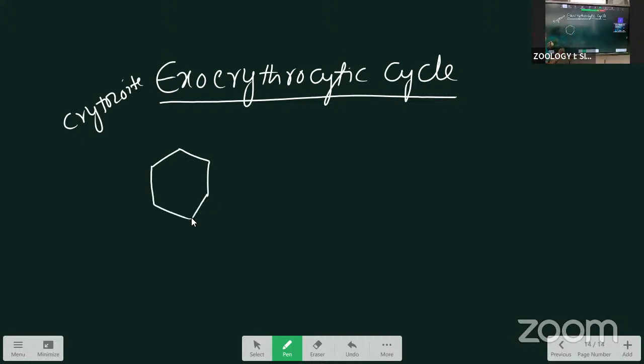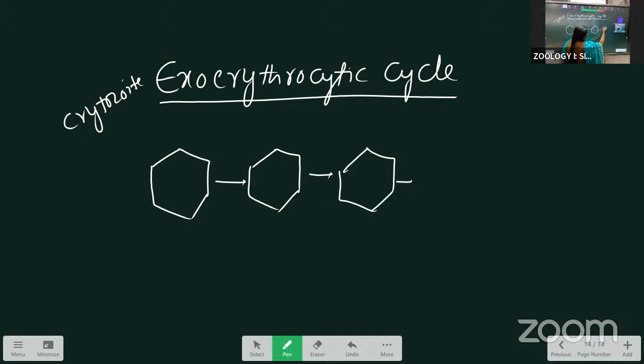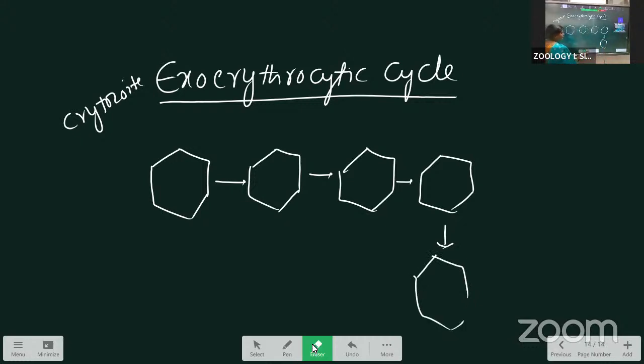The diagram is the same, but the names will change.